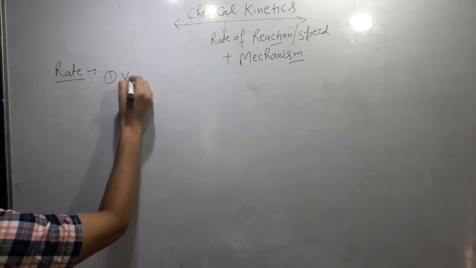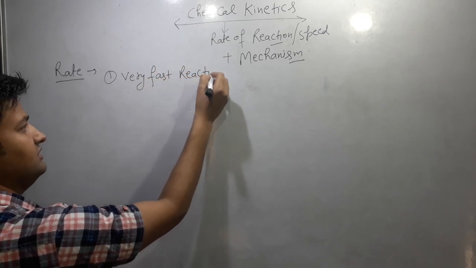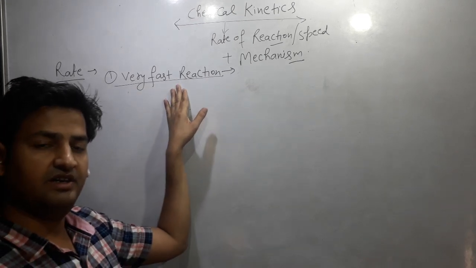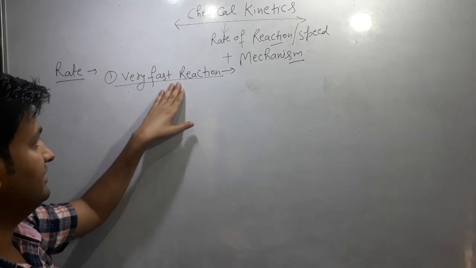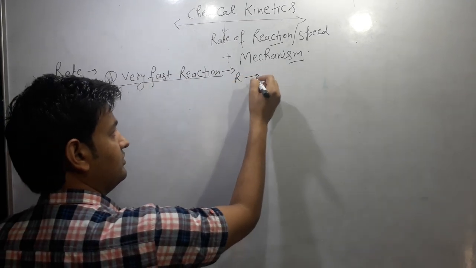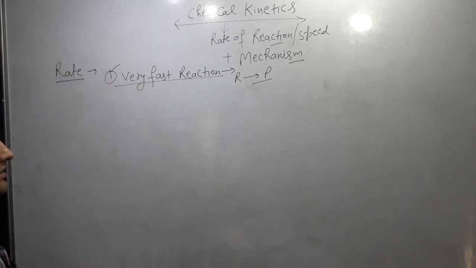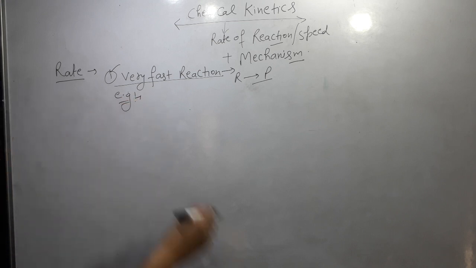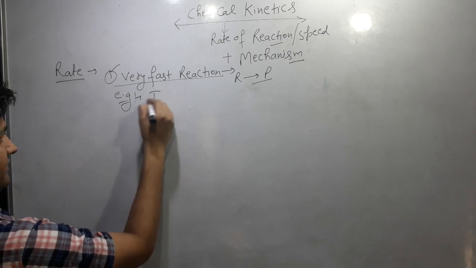First is the very fast reaction. The reactions which are completed in just a fraction of a second, or instantaneously converted from reactant to product, are called very fast reactions. An example of a very fast reaction is ionic reactions.